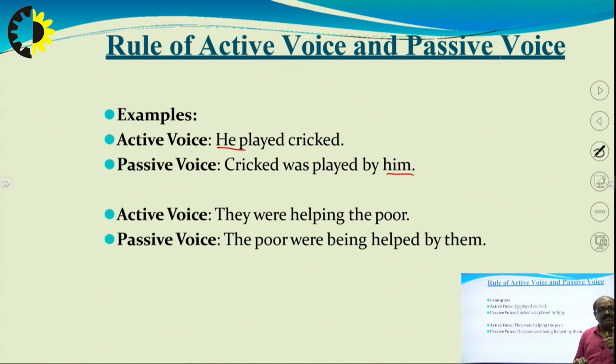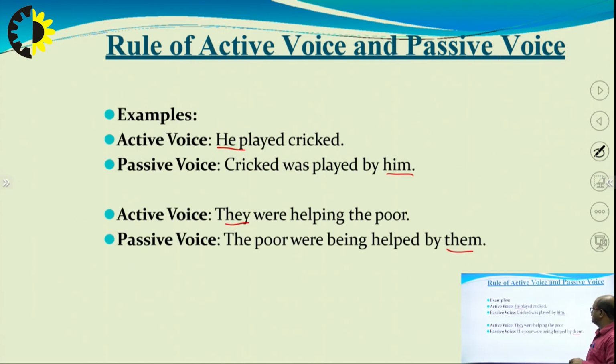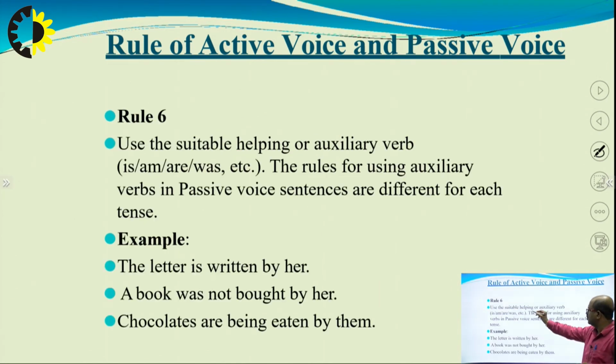Now again one more example. They were helping the poor. The poor were being helped by them. Now they becomes them. This is as per the rule 5, making use of the pronouns from active to passive voice. Next, rule 6. Use the suitable helping or auxiliary verb.